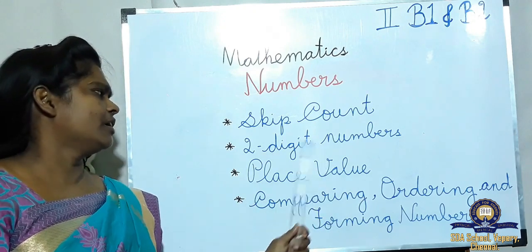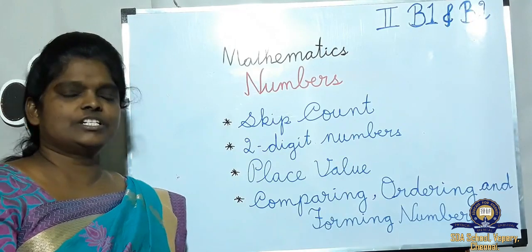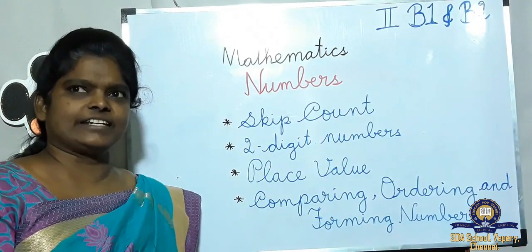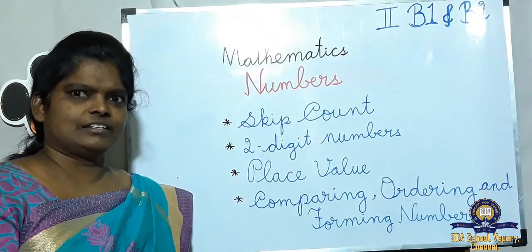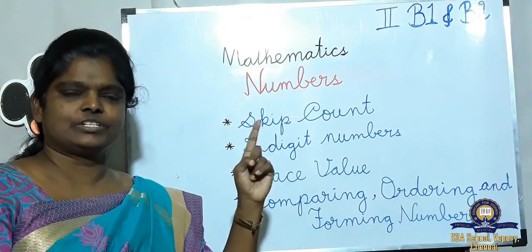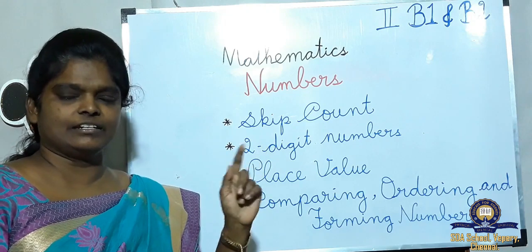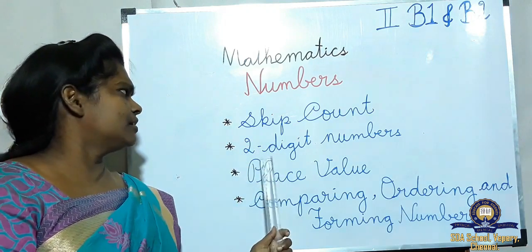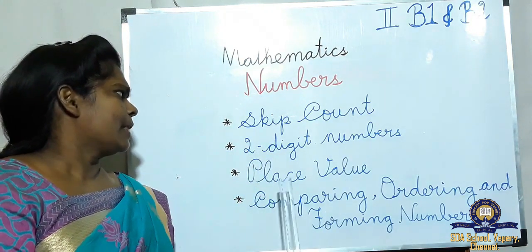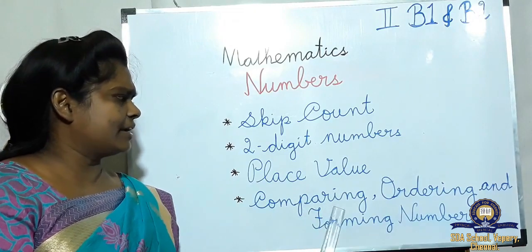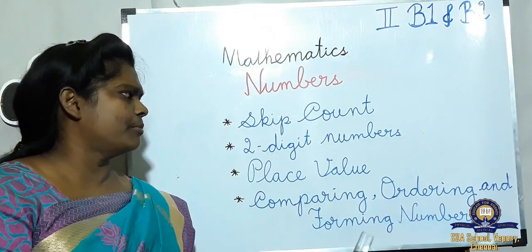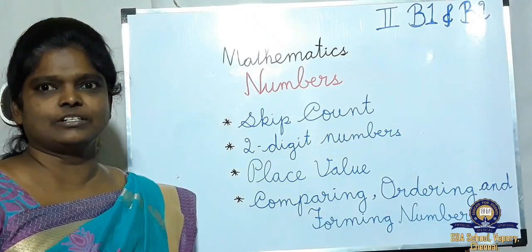Two-digit numbers start from 10. From 10: 1, 0, 10. 11: 1, 1. Like that, still 99. We are going to learn two-digit numbers. Place value, comparing, ordering and forming numbers we are going to learn in the next class.